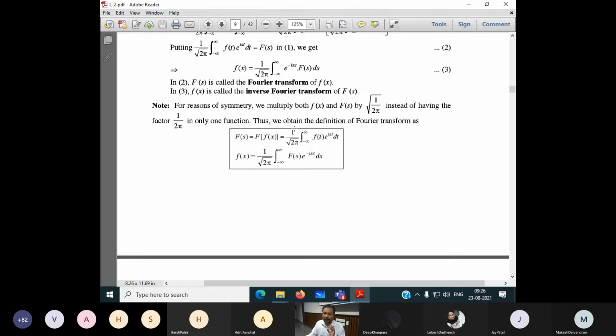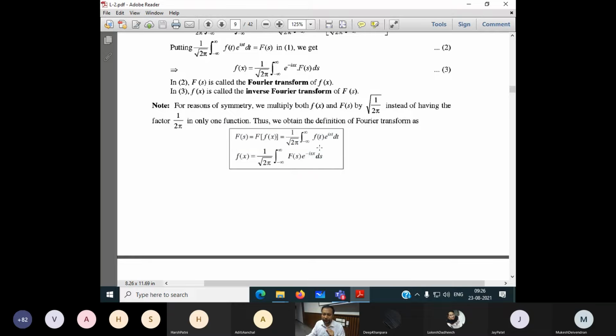The formula is 1 by square root of 2 pi, integration from minus infinity to infinity of f of t into e to the power ist dt. This i means iota. This first one is called the Fourier transform. This first line is called the Fourier transform of f of t.